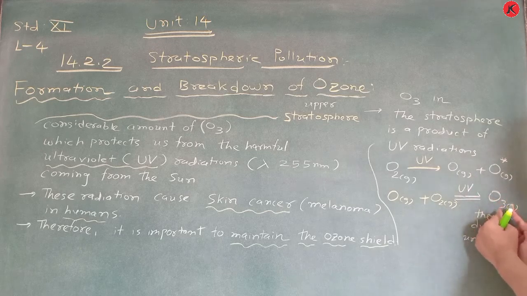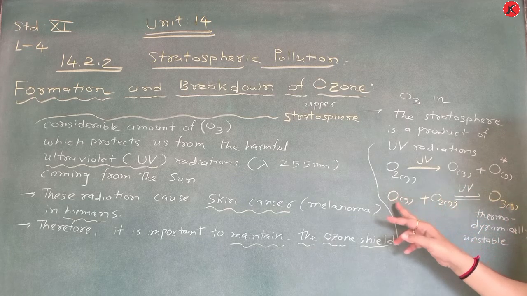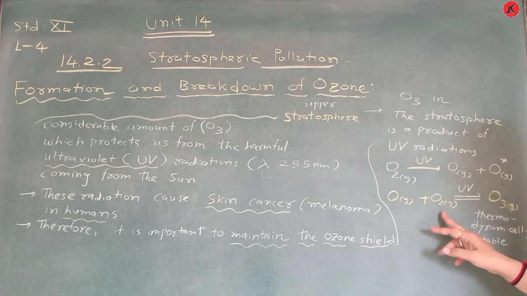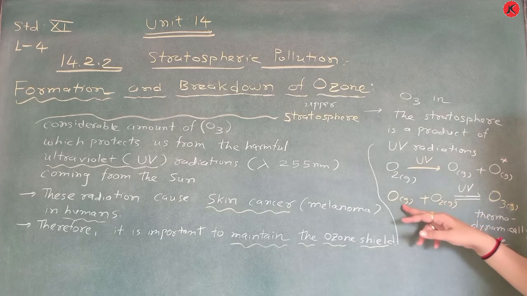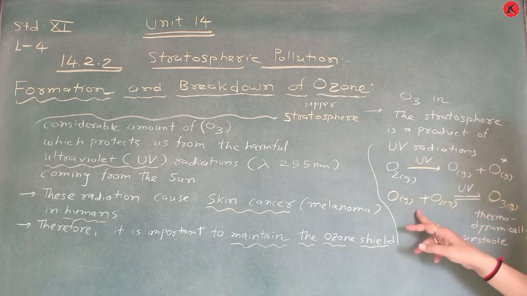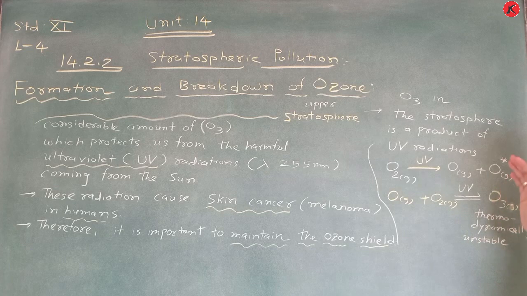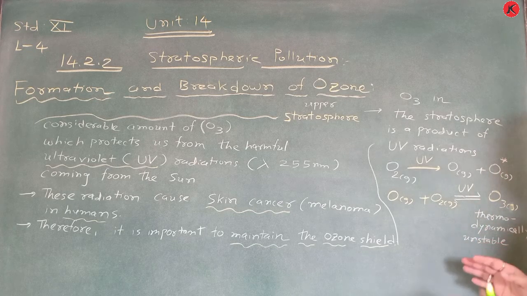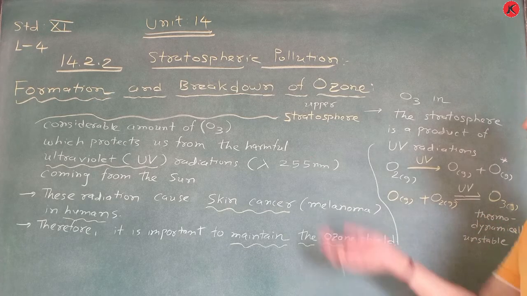That means this ozone gas decomposes in the form of O2 and O, and this O atom and dioxygen molecule, in the presence of ultraviolet radiation, again give ozone gas. So this is the production of ozone gas and this is the decomposition of ozone gas. Here you have to understand this, and just remember up to this. Then we will discuss later which type of problem human beings face in recent years.